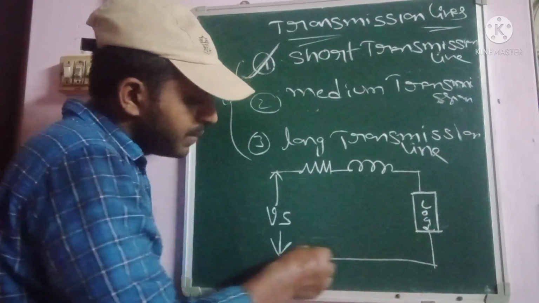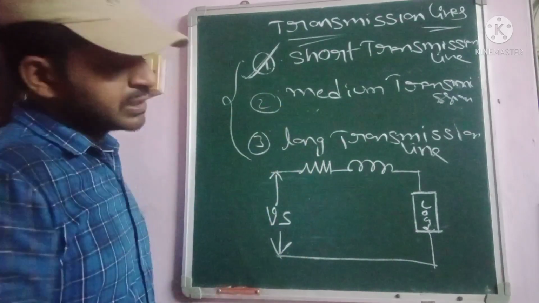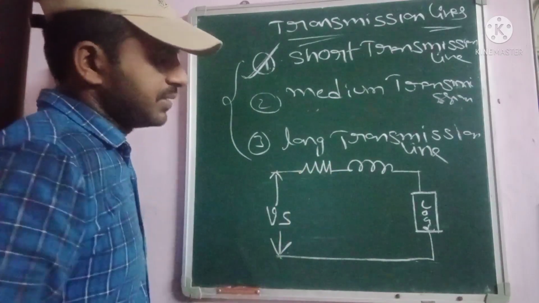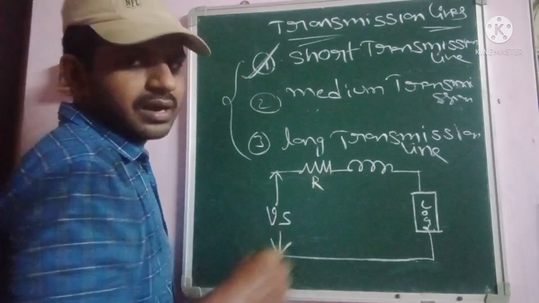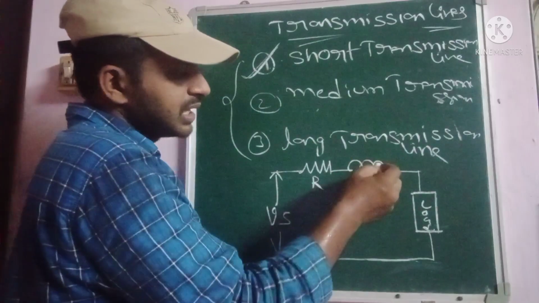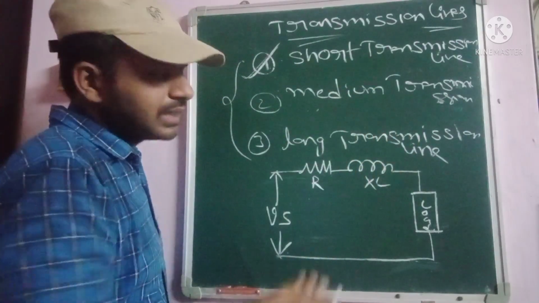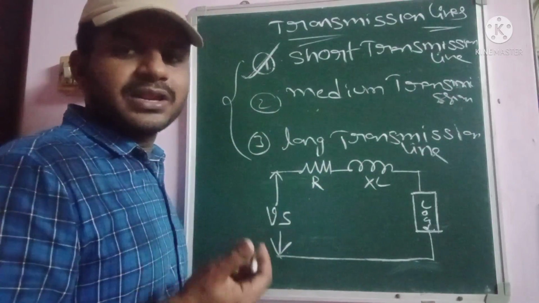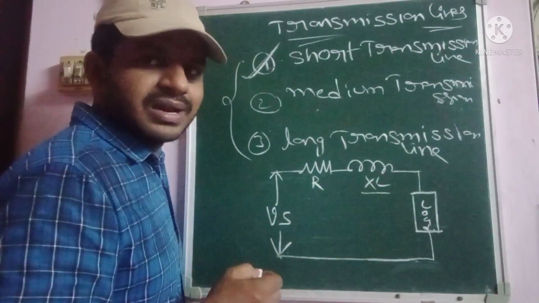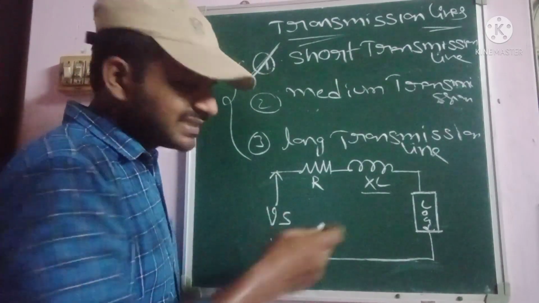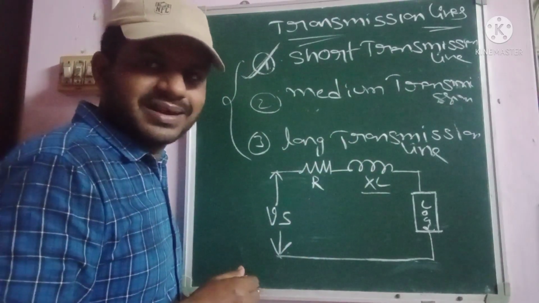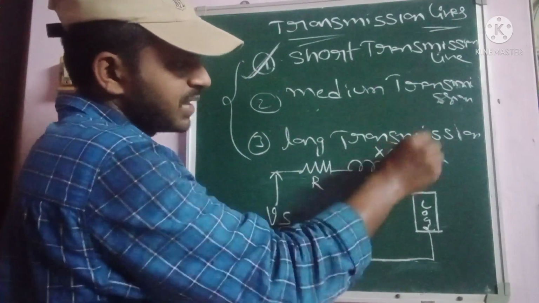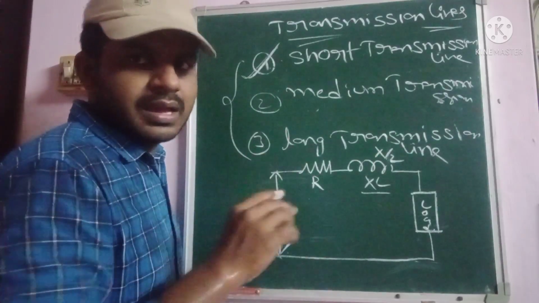Okay, so this is the basic representation for the short transmission line. Here this is the resistance, which is indicated as R, and this is the inductance, so that is XL. Why? Because the inductance may contain internally some property of reactance, that's why we have to indicate it as XL. It is also called simply X, whatever it may be, that is how we indicate the parameters representation.